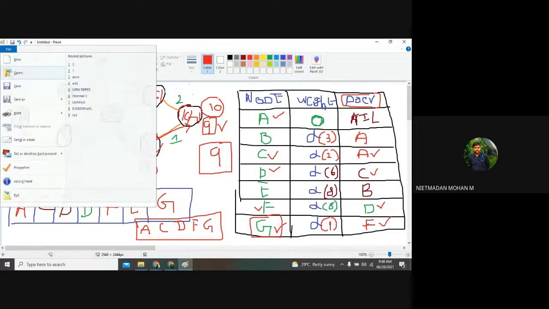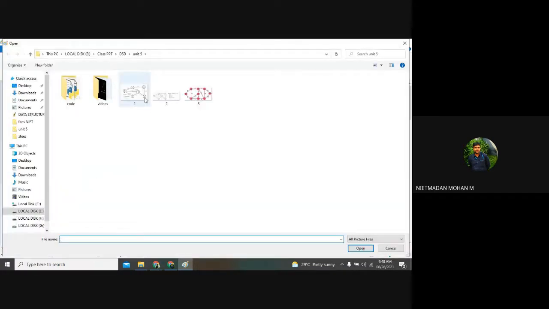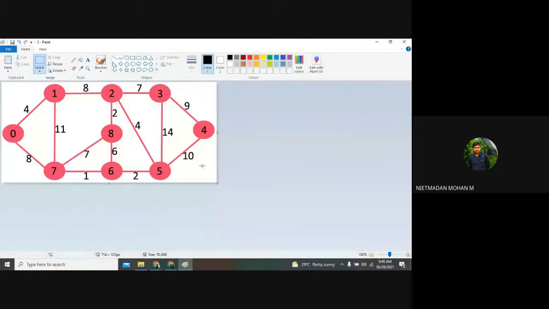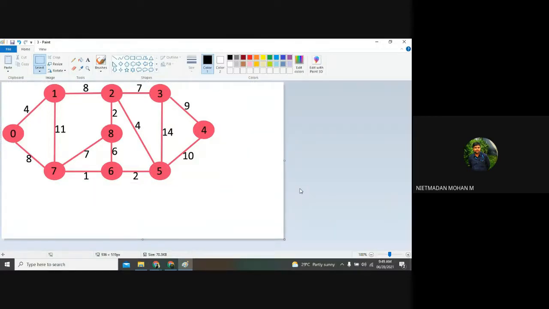Kindly take the screenshot of this, and you can try it on your own for this particular graph. Take the snapshot of this, and you can fill in the table over here, whatever table I have given. We just do an operation for this weighted undirected graph, right? This is not compulsory. If you have completed and found the shortest path to travel between 0 and 4, then give the explanation on WhatsApp. That's enough. Clear?